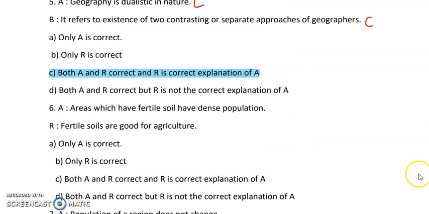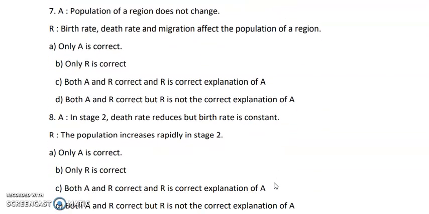sixth one. Areas which have fertile soil have dense population. Correct. Wherever the soil is fertile, there the population is always dense. So I am writing here C because the statement is correct. The next statement is fertile soils are good for agriculture. Exactly. Fertile soil is going to give you a large amount of yield. The crops are going to grow properly. So this is also the correct statement. Both the statements are correct, and both are talking about the fertility of the soil. So option C, both A and R are correct, and R is giving the correct explanation of A, is the answer. Next question.